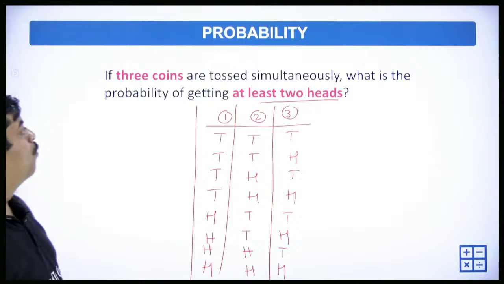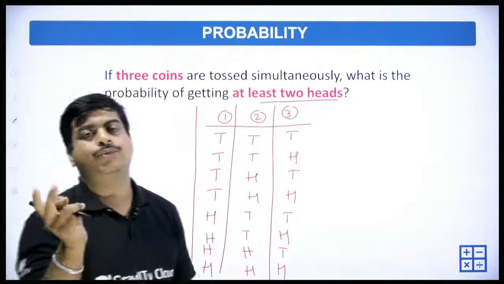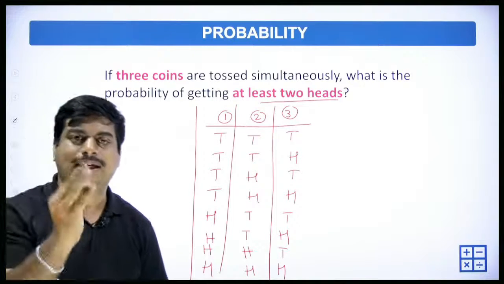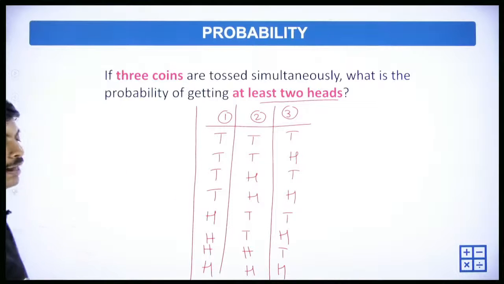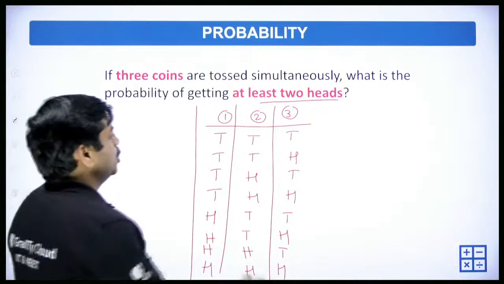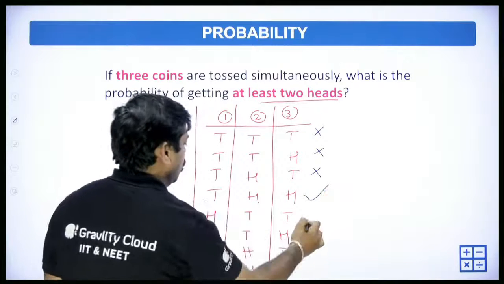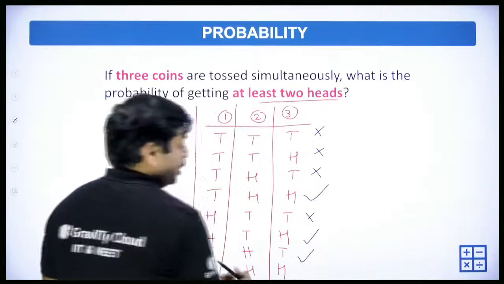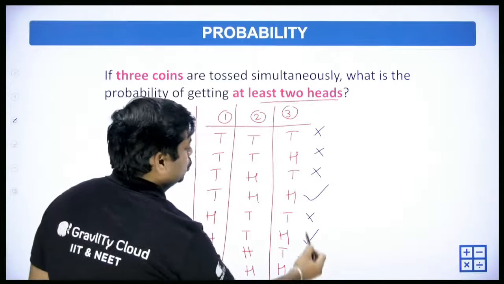Out of that, what is the probability of getting at least 2 heads? At least means 2 or more than 2. Even if you get 3 heads, that is also at least 2 heads. So now let's see where we get at least 2 heads. This is not the one, this is not the one. Yes, 2 heads. Yes, 2 heads. Here we have 3 heads, yes, even that is correct. Okay, so 1, 2, 3, 4.